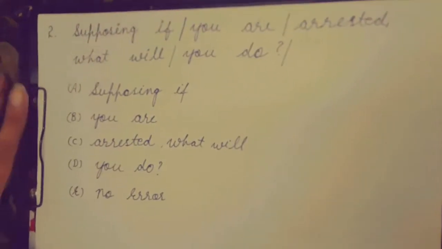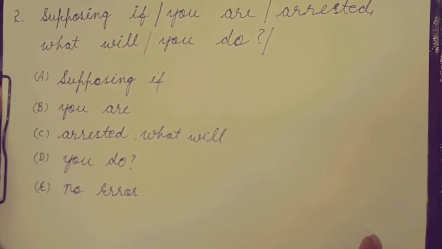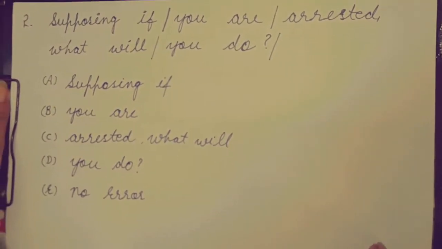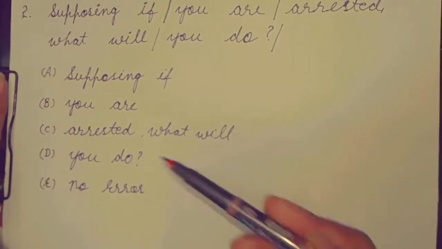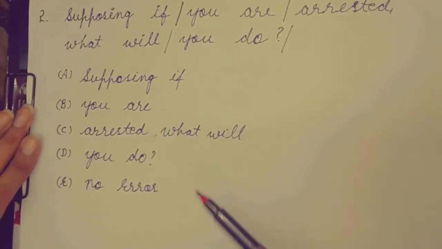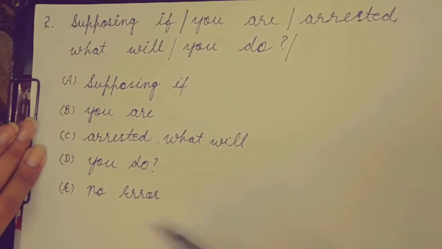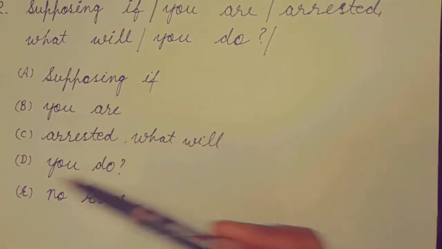Start. Now our second sentence is, supposing if you are arrested, what will you do? मान लीजिए अगर आप अरेस्ट कर लिए जाते हैं तो आप क्या करेंगे? This is our given sentence and you have 5 options. First option is supposing if, second option is you are, and third option is arrested, what will, fourth option is you do, question mark, last option is no error.